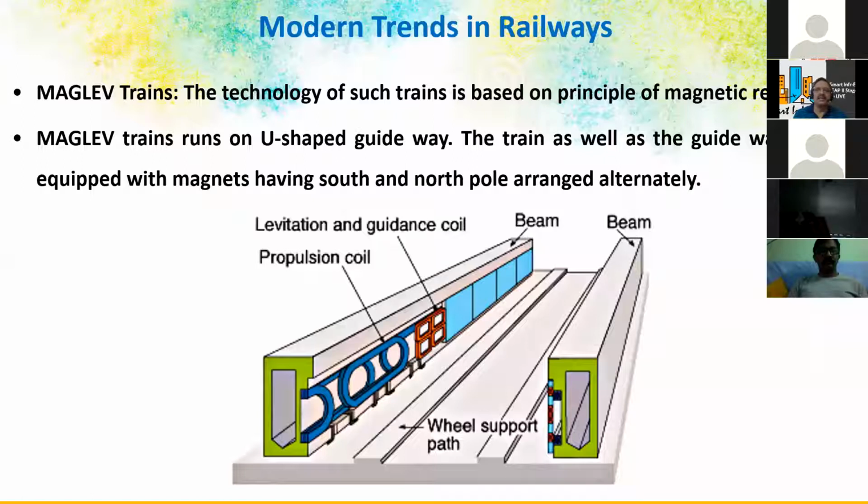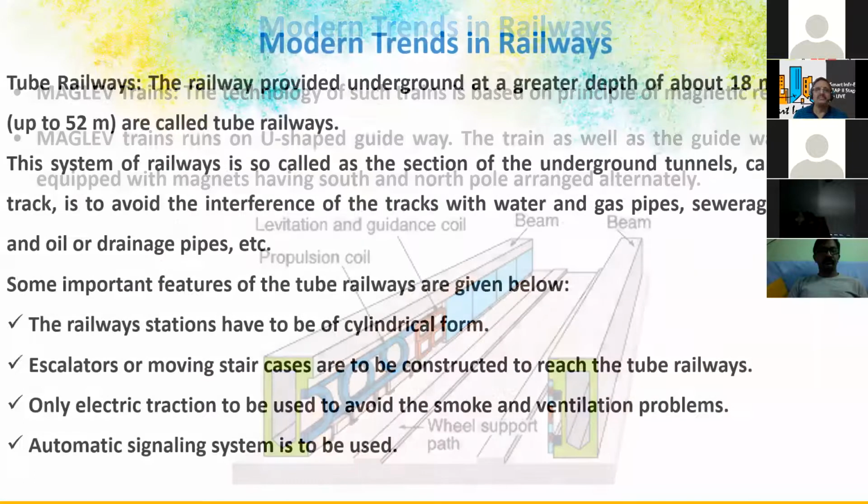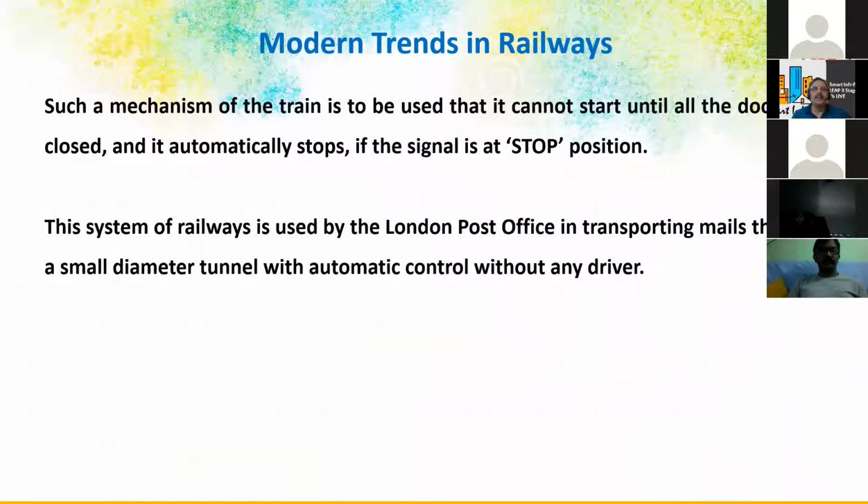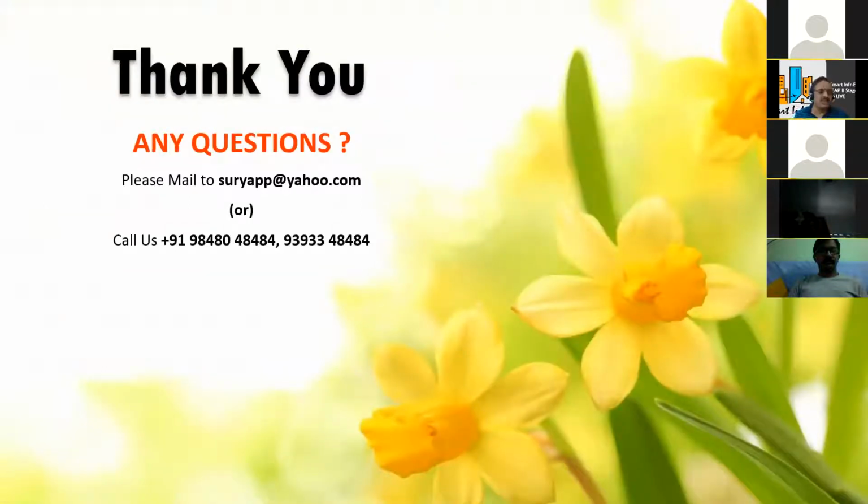This is the wheel support we have, and these beams considering the levitation and guidance coil and propulsion coils. Yeah, modern trends in the railways. So this is about engineering the railways. Now I'll take questions if you have any on this subject.